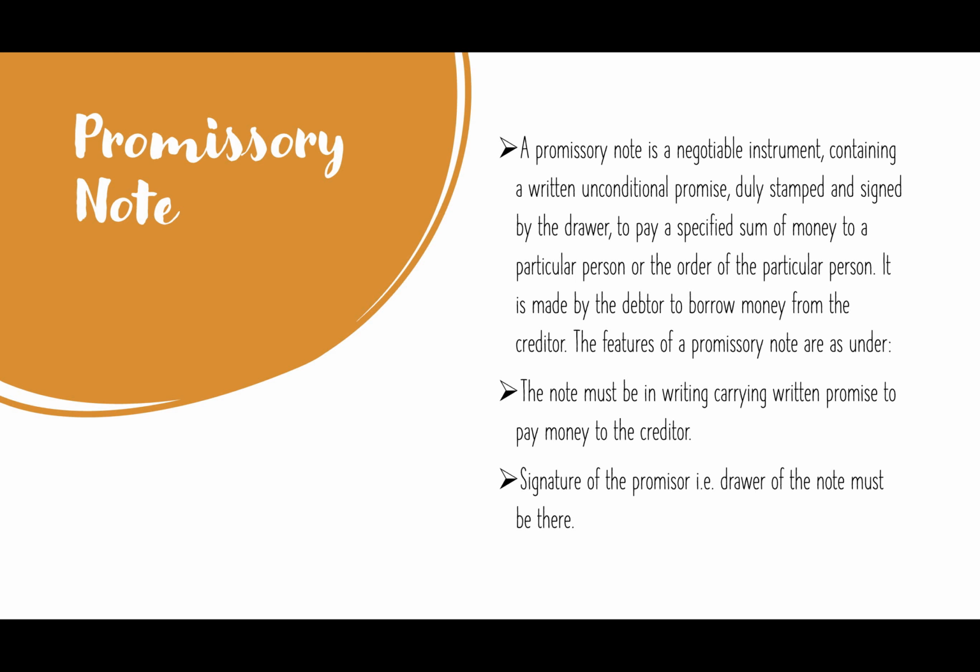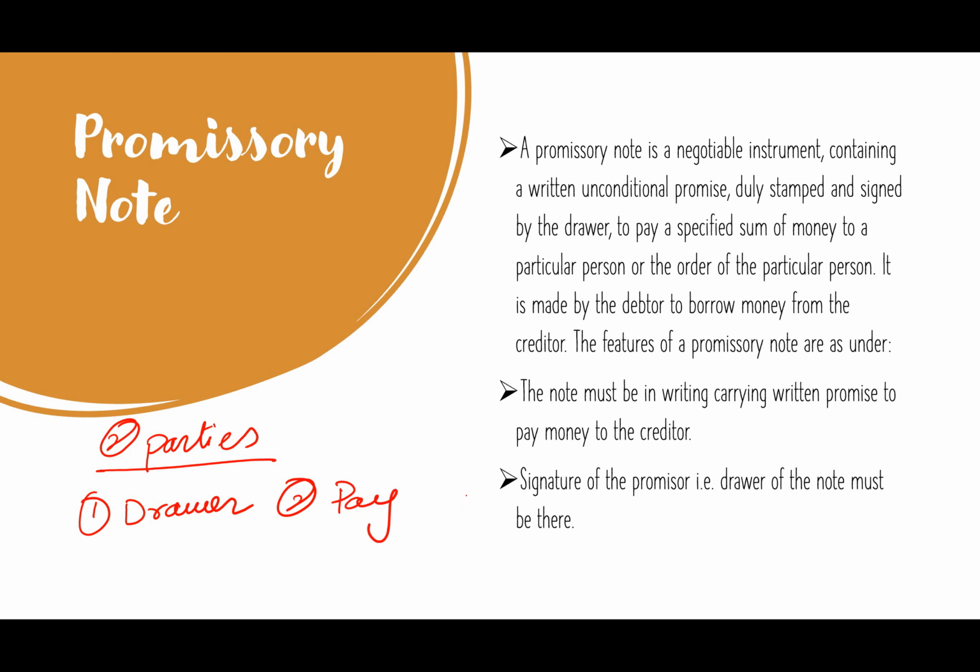Promissory note is a document made by the debtor towards the creditor, that the debtor promises to pay to the creditor the amount of credit borrowed, the amount of money borrowed from the creditor. That means the debtor promises to the creditor. So there are two parties in a promissory note. First, the drawer, and the second is payee.